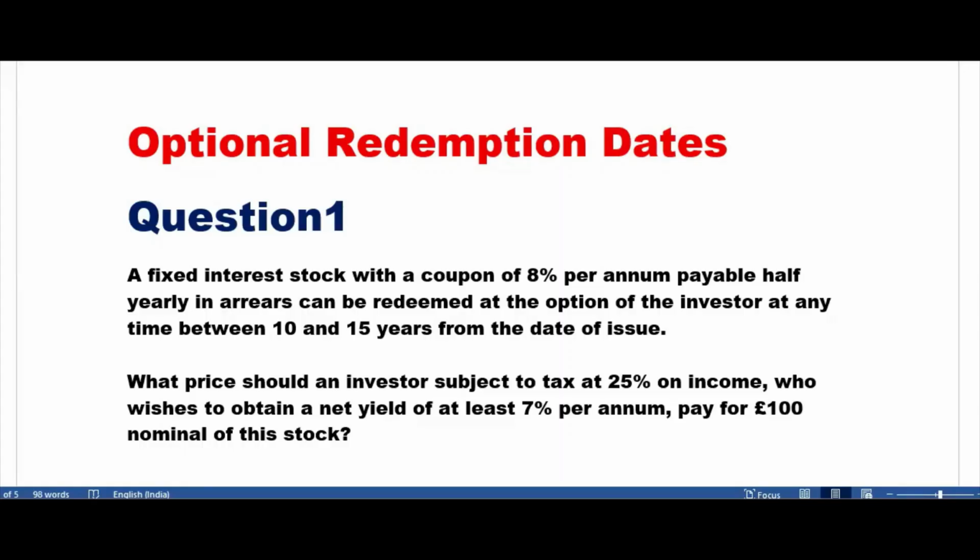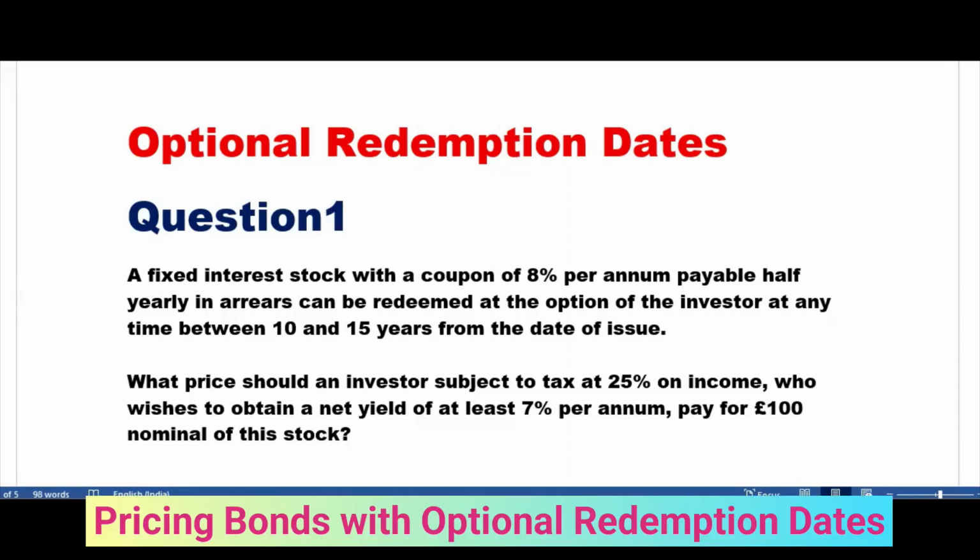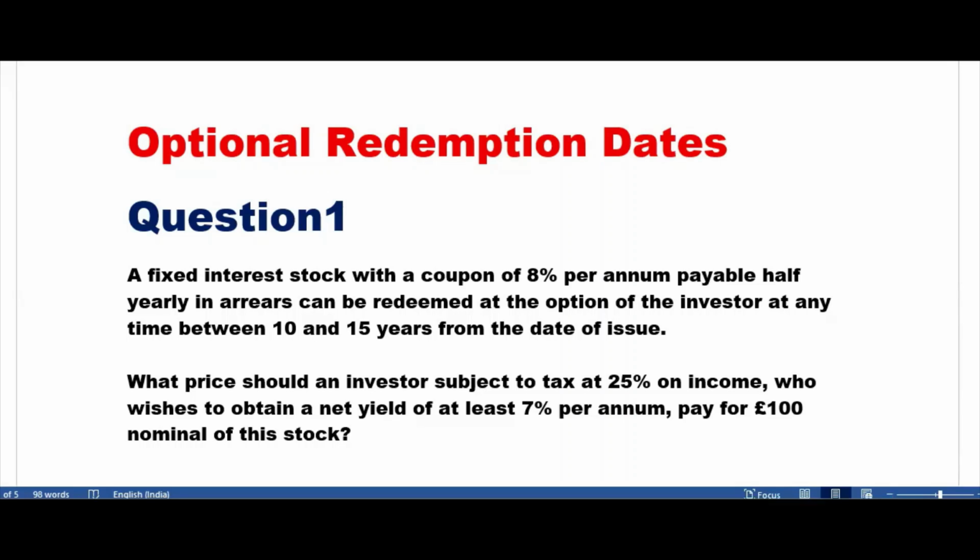So when we say optional redemption dates, the time of the redemption is not fixed. That means it could be redeemed at any time. Suppose I will purchase one bond. We are talking about bonds now. Coupons, you see. Suppose we know one bond, between two parties that is struck, then what will happen?